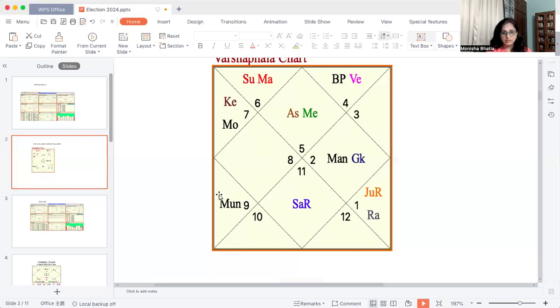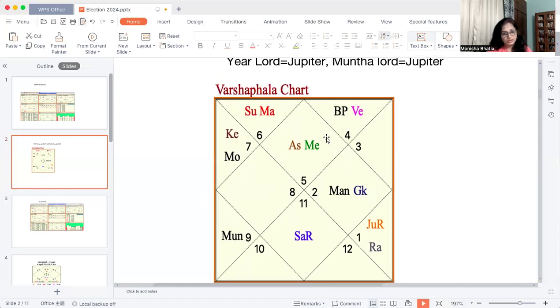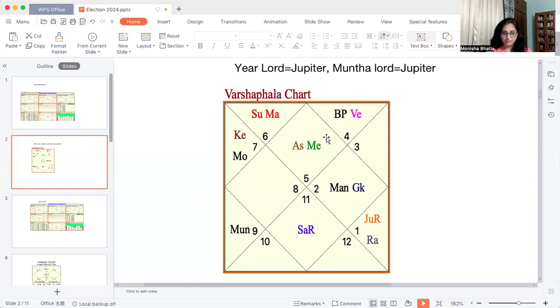Now let's see the Varshfala chart here. In the Varshfala chart, the rising ascendant is Leo, which is his 10th house. So the 10th house is going to become very important, and this is the house of status and the house of government. The year lord is Jupiter, and the Muntha lord is also Jupiter, and the Muntha is falling in his 5th house. So this year he is going to turn very spiritual, and the 5th house is a good placement for the Muntha, and the Muntha lord is very well placed in the 9th house.